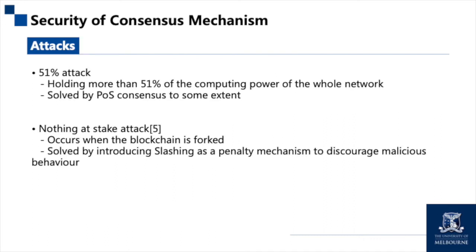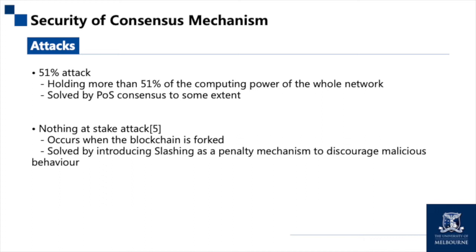Security is one of the main issues of blockchain. Blockchain based on proof of work mainly faces the 51% attack problem, which means that nodes have the ability to successfully tamper with and falsify blockchain data by holding more than 51% of the computing power of the whole network.